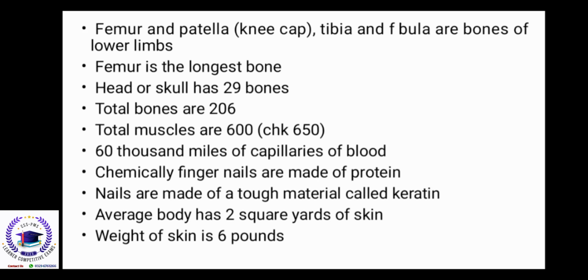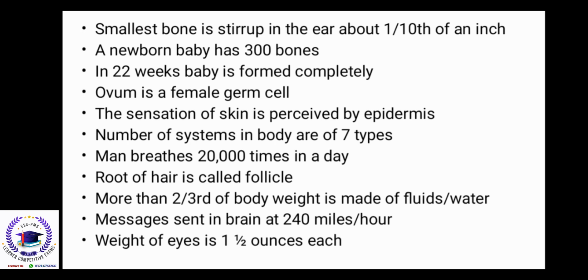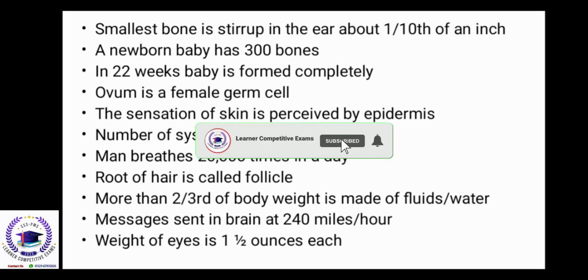60,000 miles of capillaries of blood. Chemically, fingernails are made of protein. Nails are made of a tough material called keratin. Average body has 2 square yards of skin. Weight of skin is 6 pounds. Smallest bone is the stirrup in the ear, about 1/10 of an inch.